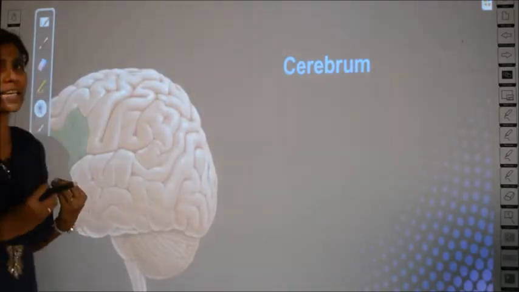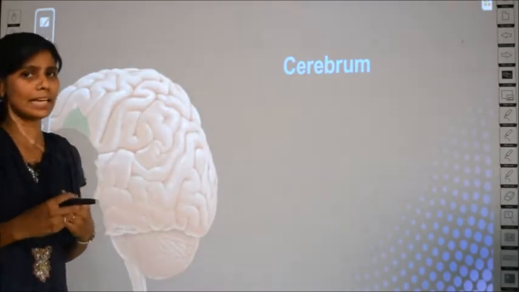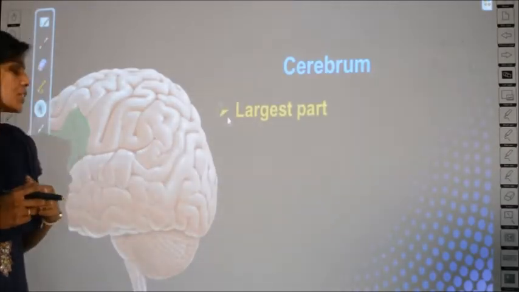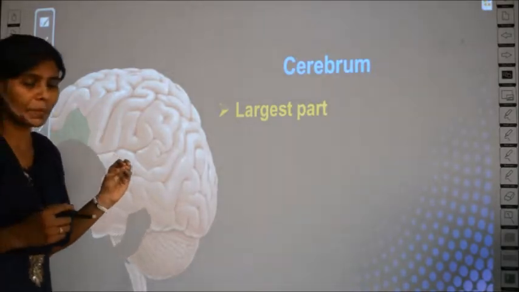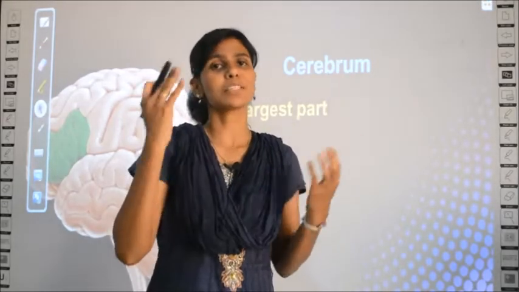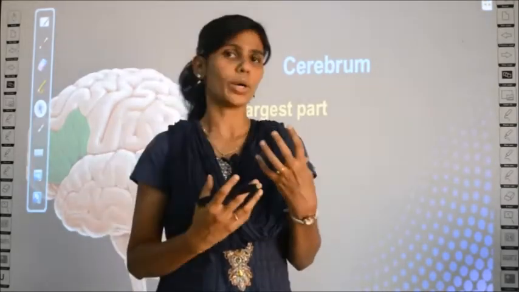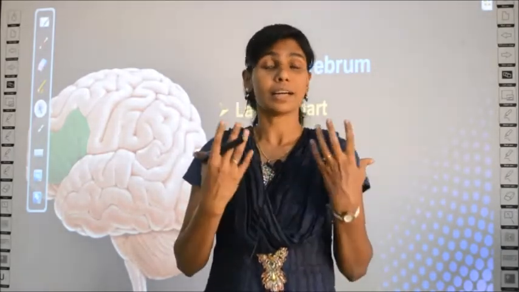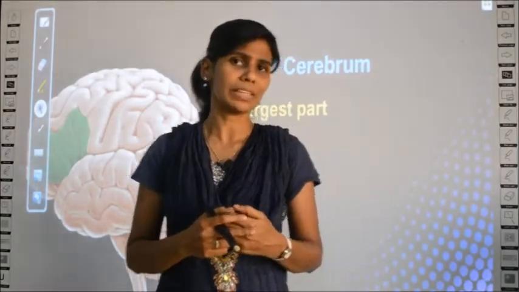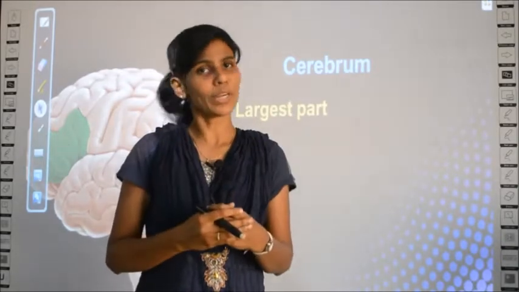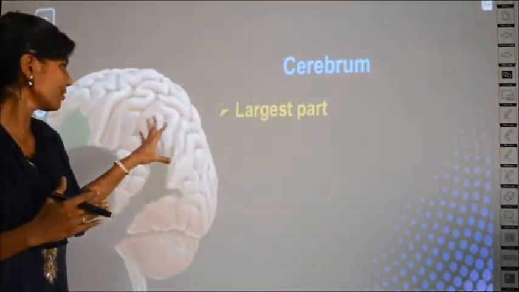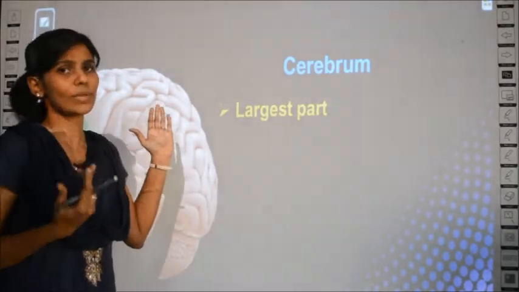Now we learn in detail about each part. About the cerebrum we will learn first, clear? So what is the cerebrum? Where is the cerebrum here? I have not given any color here, because most of the parts of your body are actually colorless, and since there is blood circulation throughout your body, they appear brown or red in color, but mostly the original color is colorless or white, clear? So it doesn't appear blue or purple; for the brain, it is just of skin color or almost colorless, clear?